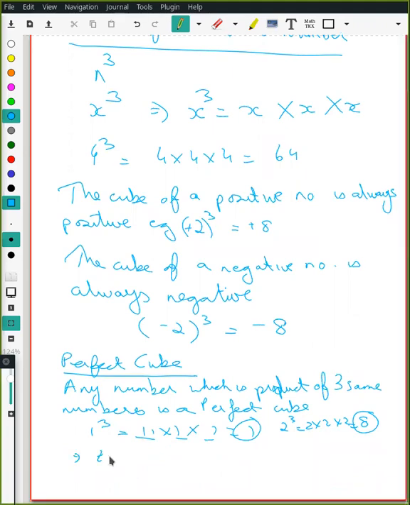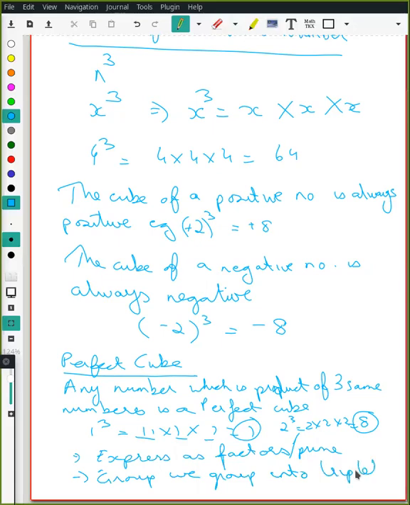Express it as a product of its factors, the prime factors. Similar to how we did pairs in squares, here we group into triplets instead of pairs. And if no factor is left, then it's a perfect cube.